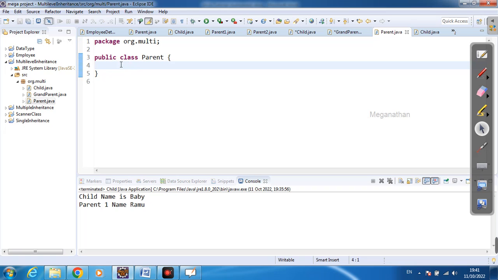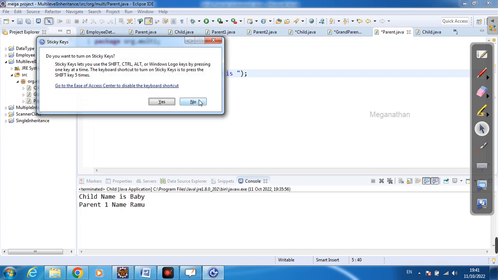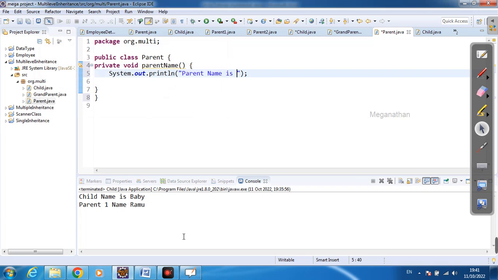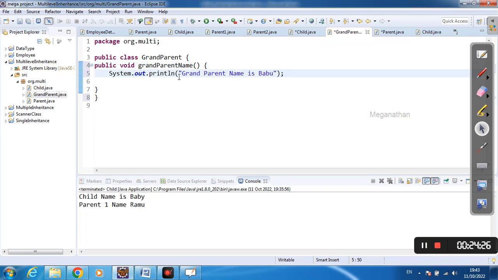And parent name. Within sysout, parent name is Somu, like that.